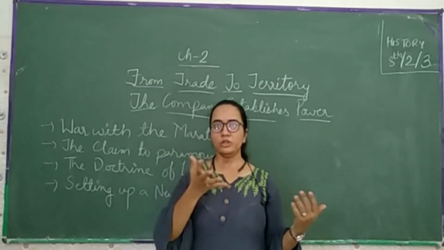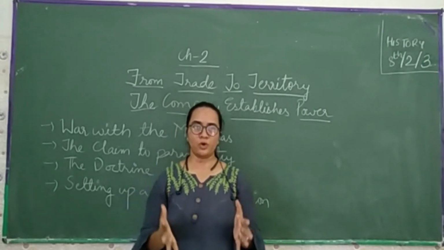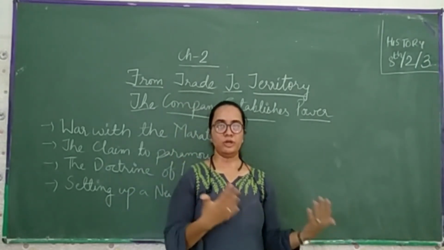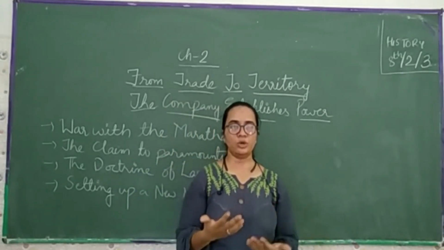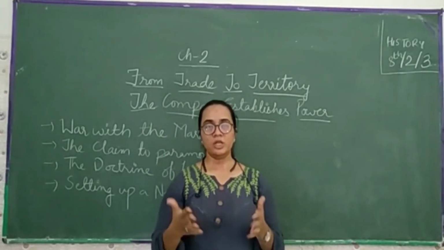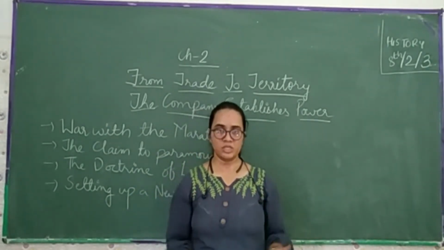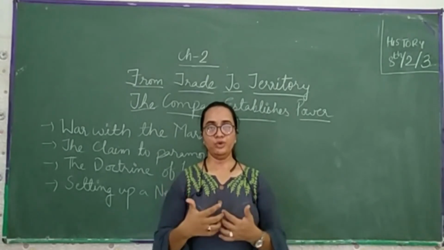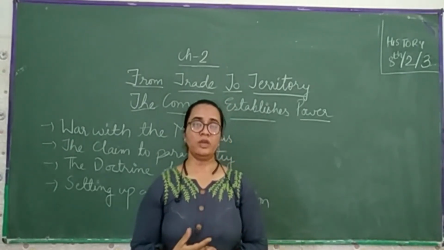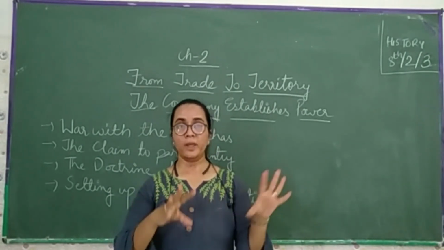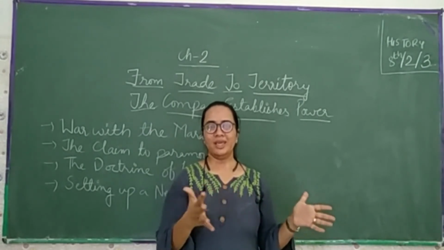Then later, the Battle of Plassey happened. This is the first battle where the British won against Sirajuddaulah, with the treachery done by Mir Jafar, because he wanted to become the Nawab of Bengal. Robert Clive put him in such a situation: if you help us, you will be the ruler of Bengal and you will become the Nawab of it. So he is like a puppet.